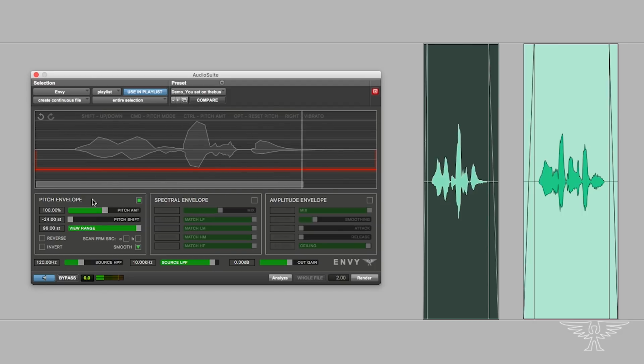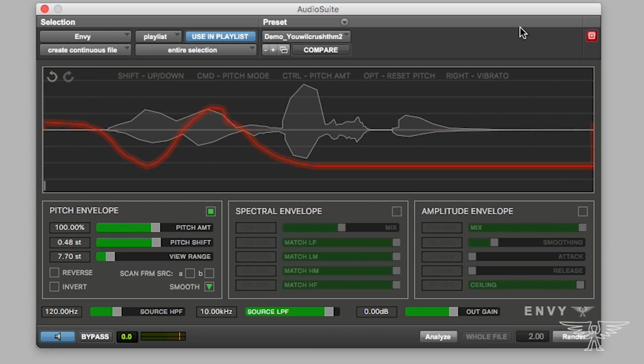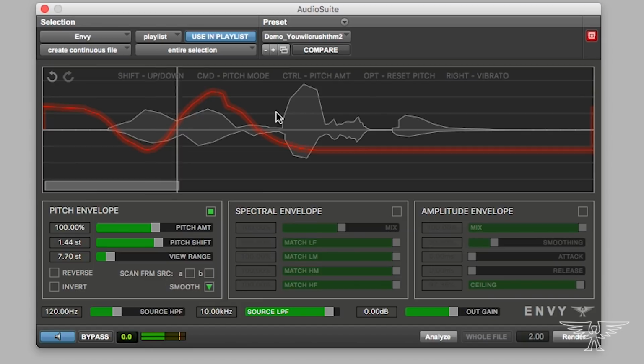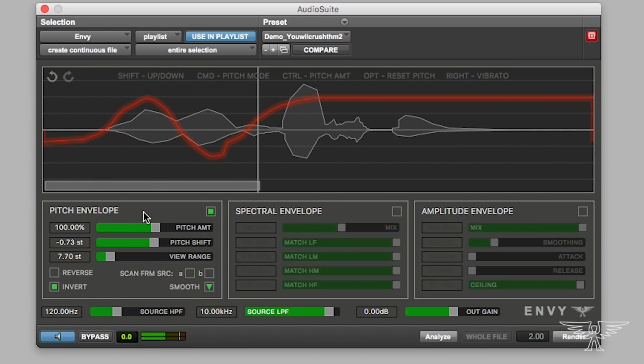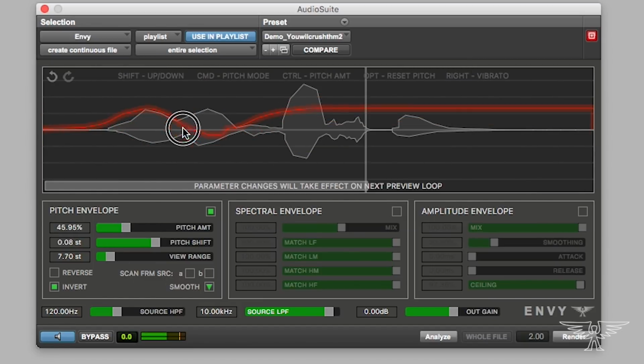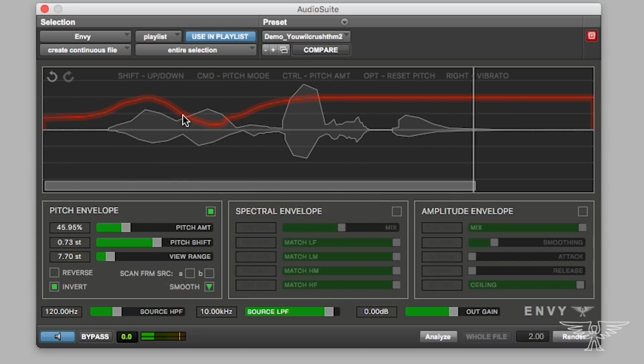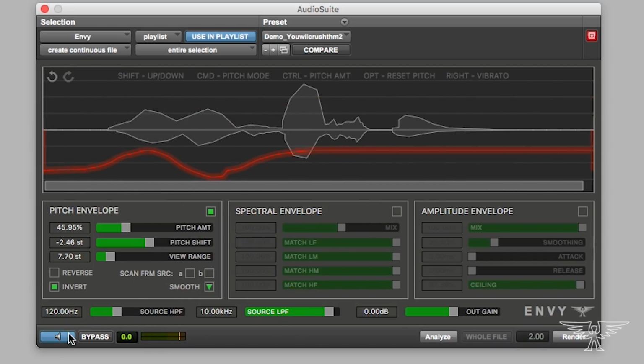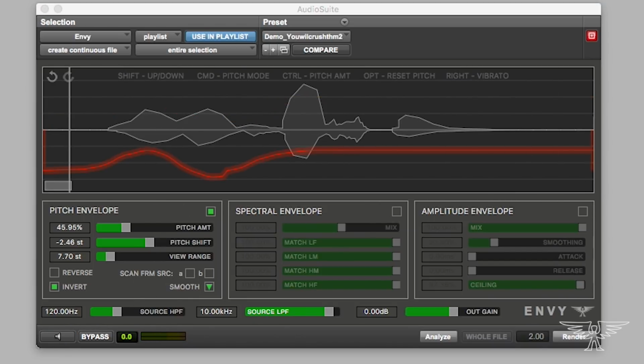But then we've also added the ability to pitch bend, and to do so using hand-drawn shapes. "You will crush them." You can actually draw intonation onto a line in a much more natural way than just pitching a whole word.